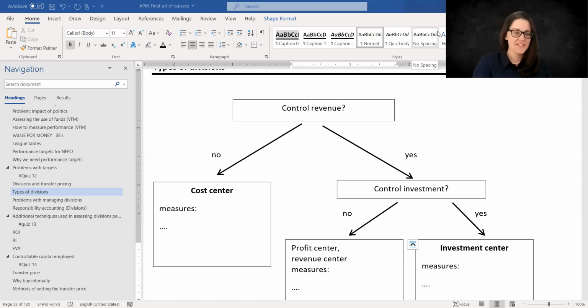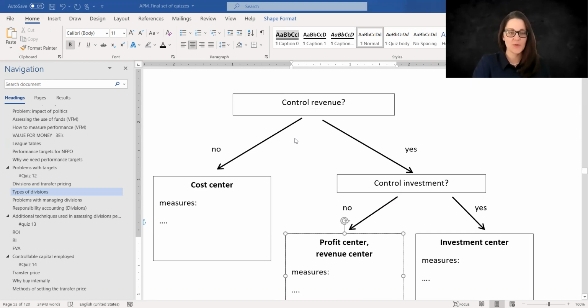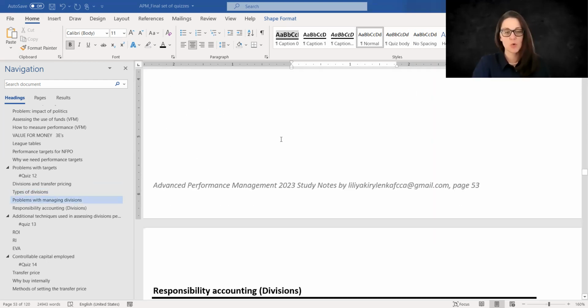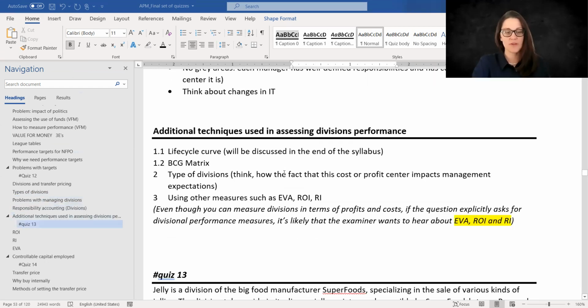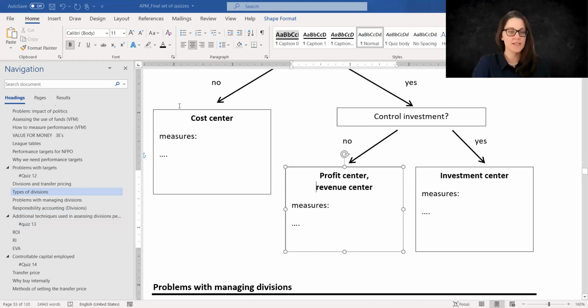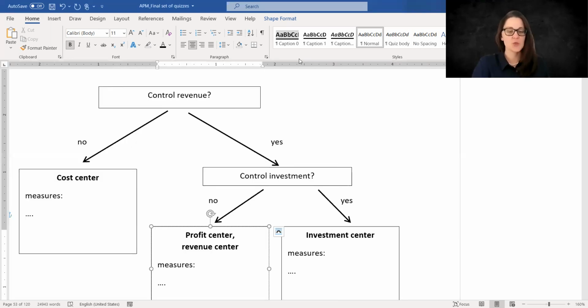So this is an example from the file that my students get. So we have short pieces of theory, and then we have quizzes and so on. So I will be talking on the basis of it, and I will close the navigation so that you can enjoy a greater view. Okay, so what about this responsibility accounting?